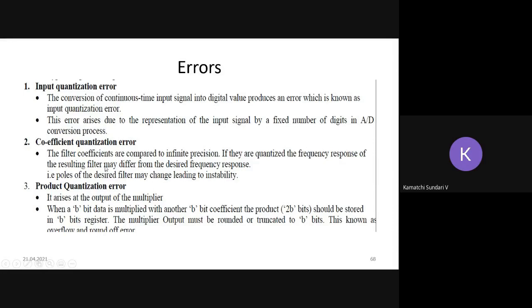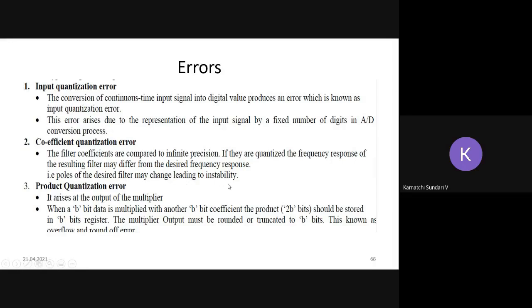And coming to the second category, coefficient quantization error. So here the filter coefficients are going to be stored. The filter coefficients, compared to infinite precision, if they are quantized, right? We are bringing the infinite value to the finite value. If they are quantized, the frequency response of the resulting filter may differ from the desired frequency response. Naturally it will happen, and the poles of the desired filter may change, leading to instability.